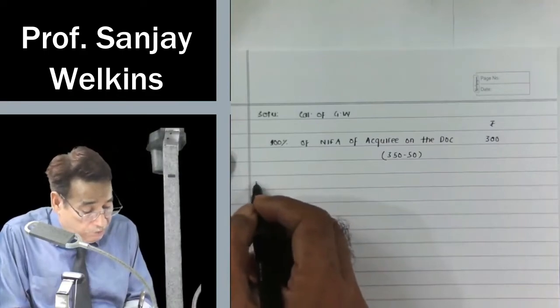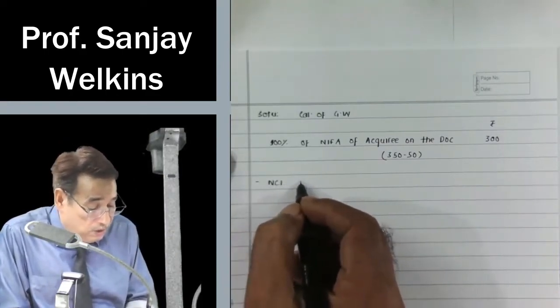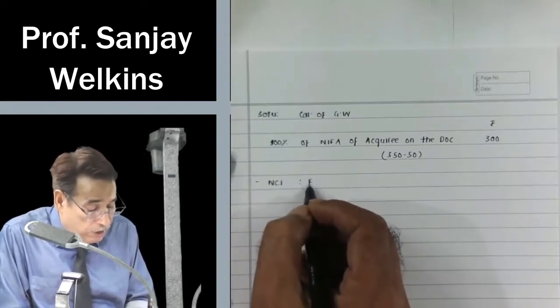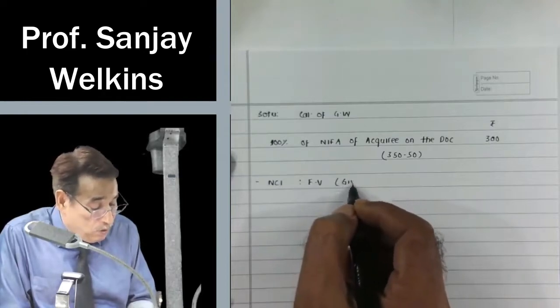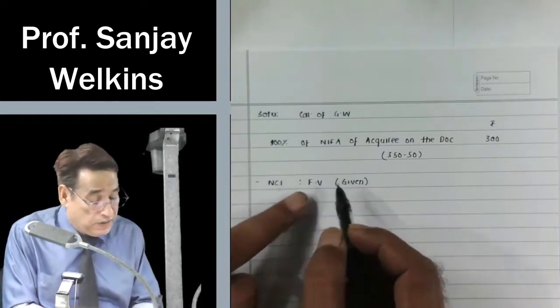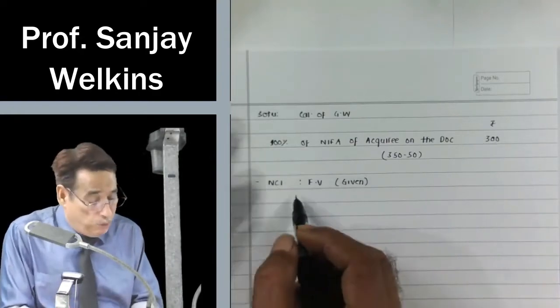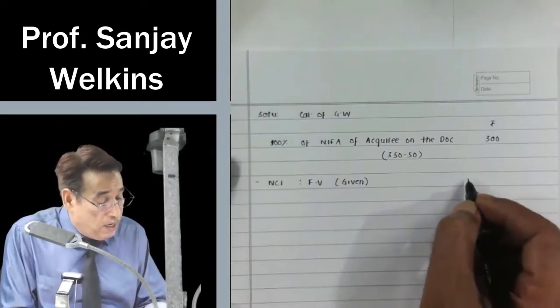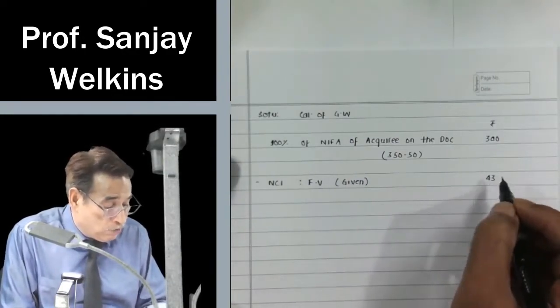Out of this NIFA, now I am going to subtract NCI. This time fair value is given, we need not compute it. If I would have adopted the proportionate method basis, I would have computed 20% of 300. But we have to compute NCI on fair value basis, and it is clearly given in the question that their fair value is equal to 43.